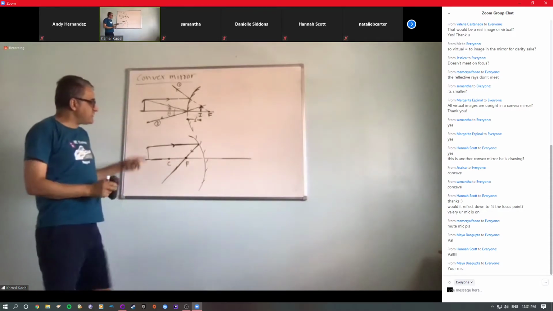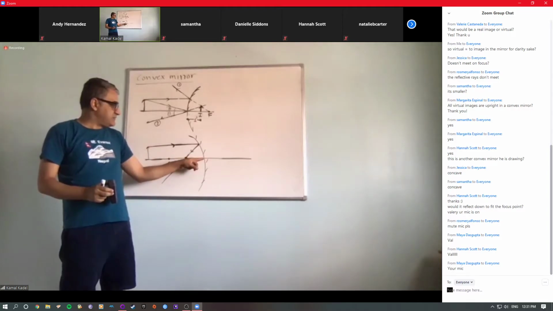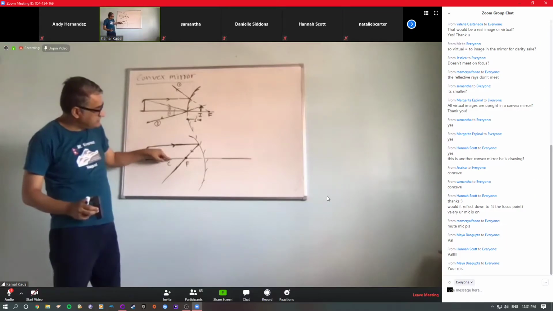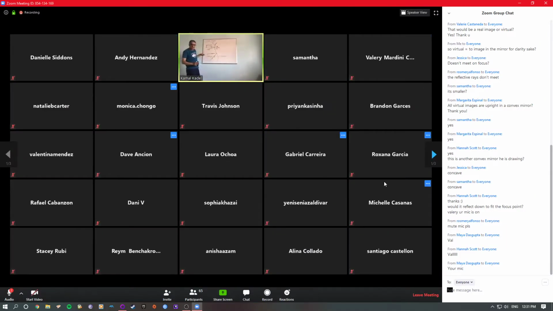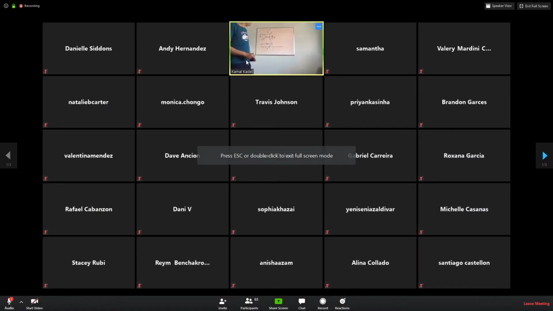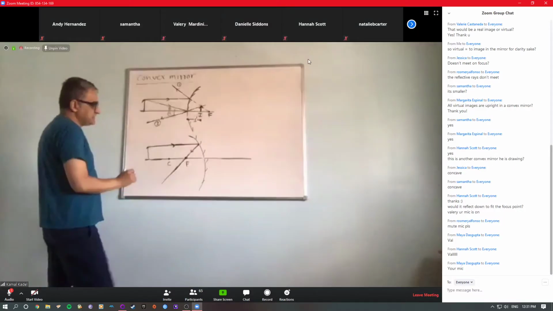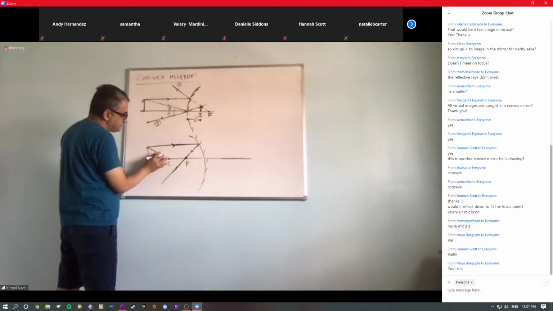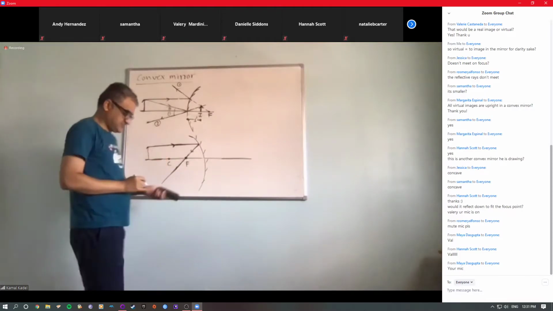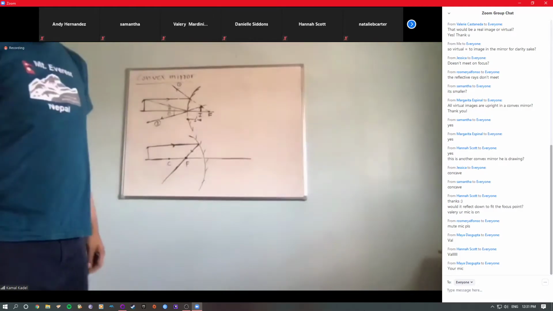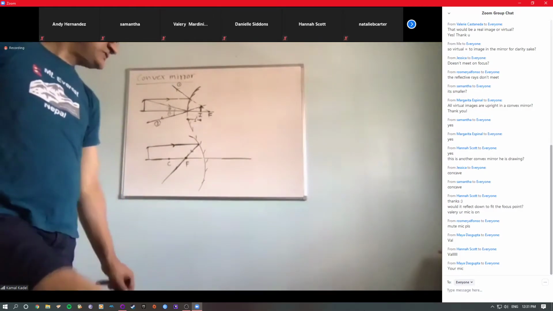You can draw one ray that goes through this point that will be reflected symmetrically, or you can just draw another ray that goes through C and it will reflect back through C. You understand my point? Or you can draw three. Good. So let's do this. Since we have C, then we can draw the line going through C. Okay, I just use the other color for this. I have red color here. You can do whatever way you want, or you can do three of those, right?